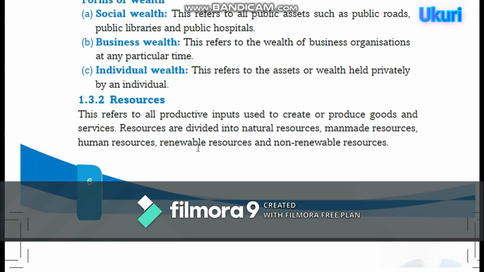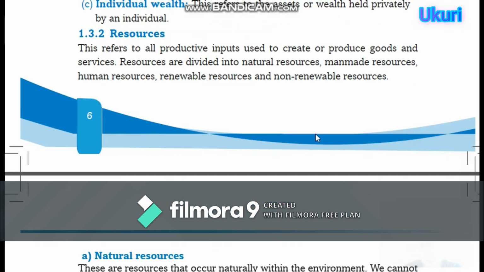The second one is resources. Resources. These refer to all productive units used to create or produce goods and services. Ibintu byose ni ibintu byifashishwa kugira ngo bakore goods and services. Resources are divided into natural resources, man-made resources, human resources, renewable resources, and non-renewable resources.